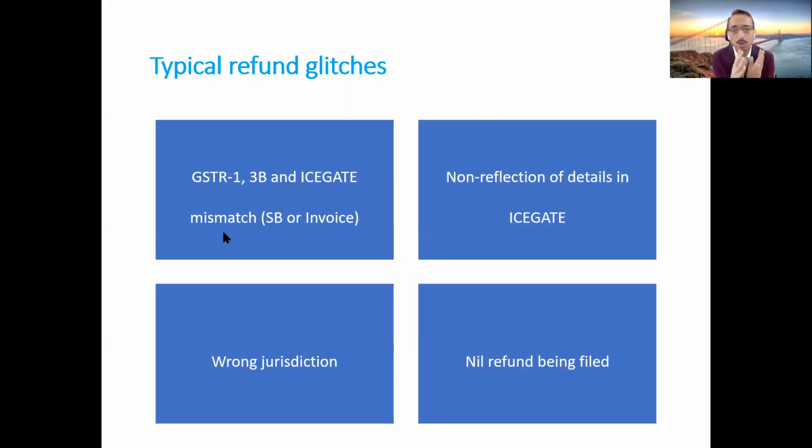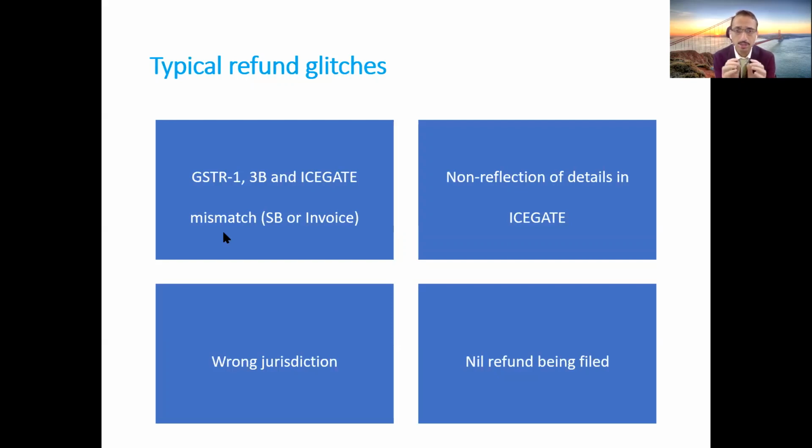Sometimes the data which you are punching in these three different documents, that is shipping bill, GSTR1, and 3B, some of the taxpayers are making errors in those particular documents, and that's where the data is not matching. As per one observation of the departmental authorities, in one of the circulars they mention that only 32% of the data is matching. That means around 70% of the data is not matching, and that's where you must be extremely careful, friends, when you are filing your shipping bill, your GSTR1 and your GSTR3B.